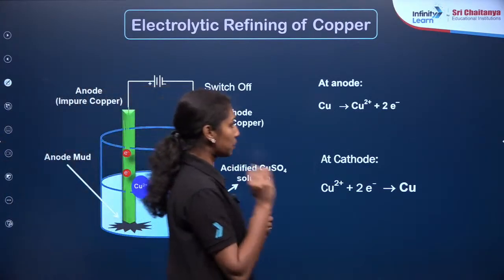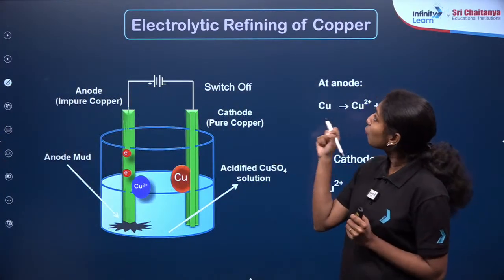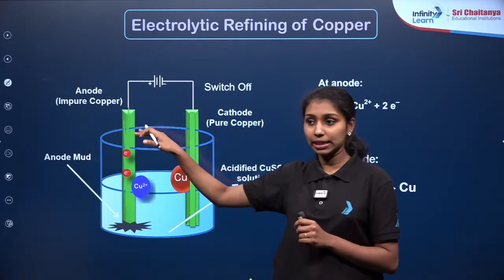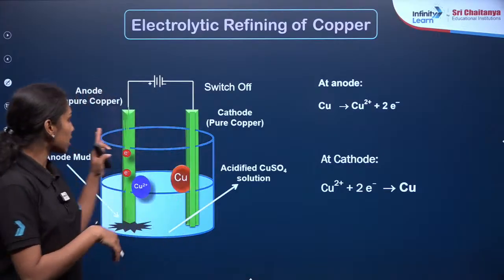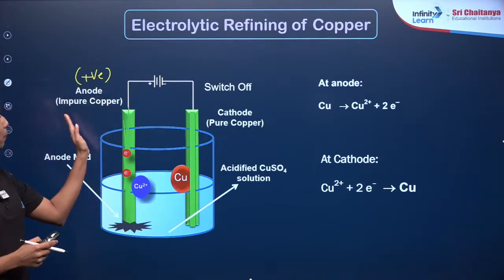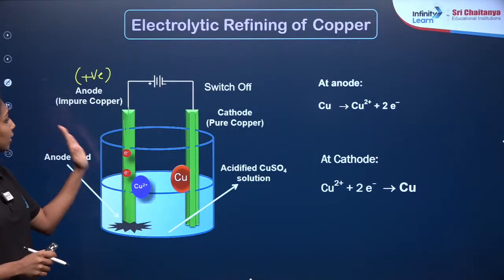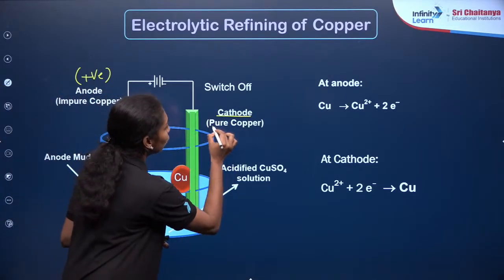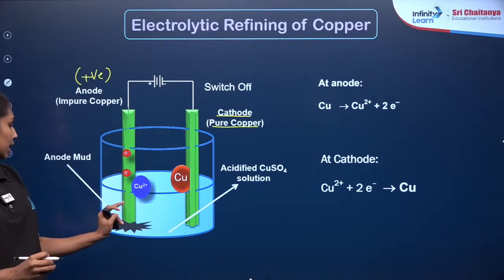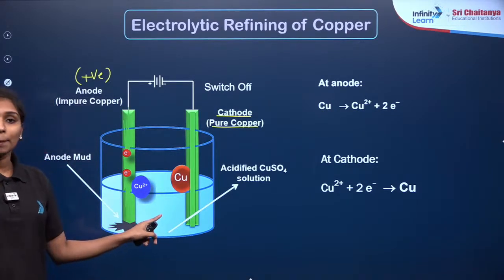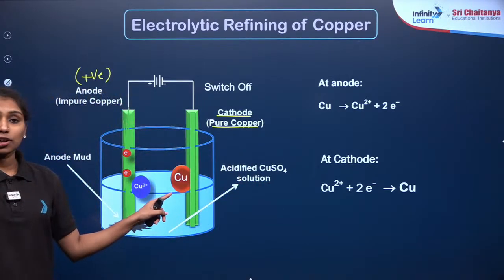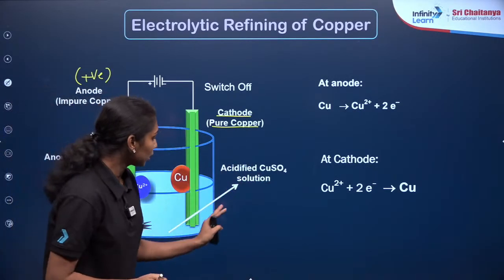So this will be our experimental setup. I am doing the electrolytic refining of copper. I am taking the impure copper as the anode, right? The anode has the positive charge in the case of an electrolytic cell. So impure copper is taken as the anode here. Then what will be our cathode? It will be pure copper, right? It will be connected to an external battery. This will be our acidified copper sulfate solution. We need to add some acid to the electrolytic solution, which is known as acidified copper sulfate solution.